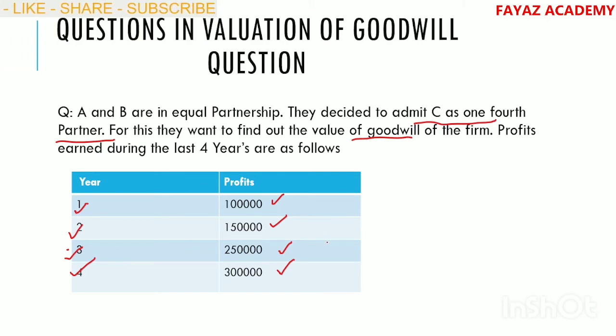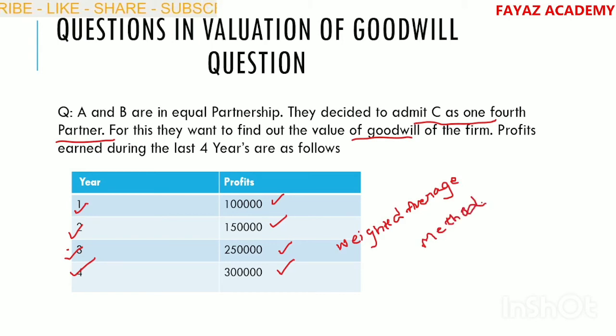So which method are we going to use? Compute by the weighted average method. To compute the average profits, we are going to use the weighted average method, because profits are in increasing order.